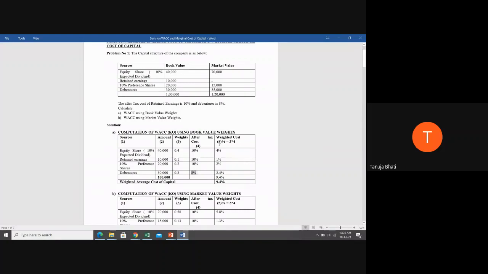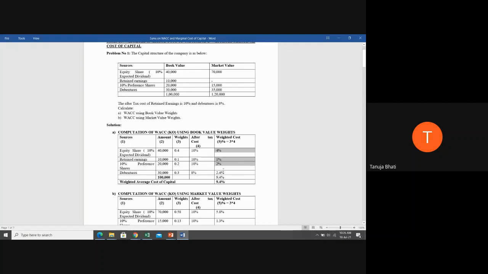Now, the last column will be the weighted cost. Weighted cost means weight into cost. So that is 3 into 4. So we are going to get the column number 5. So that is 0.4 into 10%. We got 4%. Likewise 0.1 into 10%, we got 1%. Similarly, 0.2 into 10%, we got 2%. 0.3 into 8%, we got 2.4%.